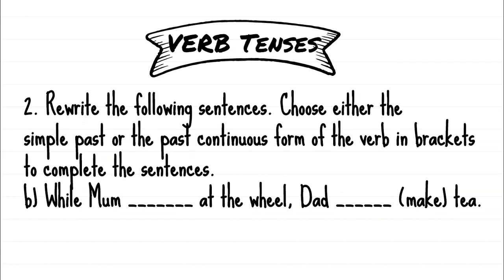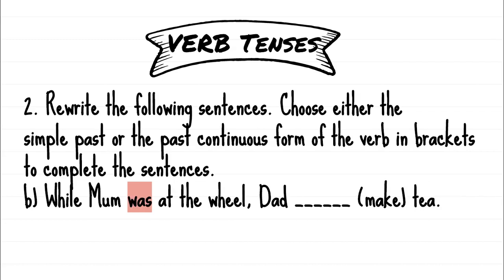Let's look at another one. B. While Mum at the wheel, Dad make tea. Alright. Now I had lots of different variations on this, but let's try and work together. Alright, there's a space there. Alright, the simple past word to complete the sentence is was. Alright, can you see there? While Mum was at the wheel, Dad tea.